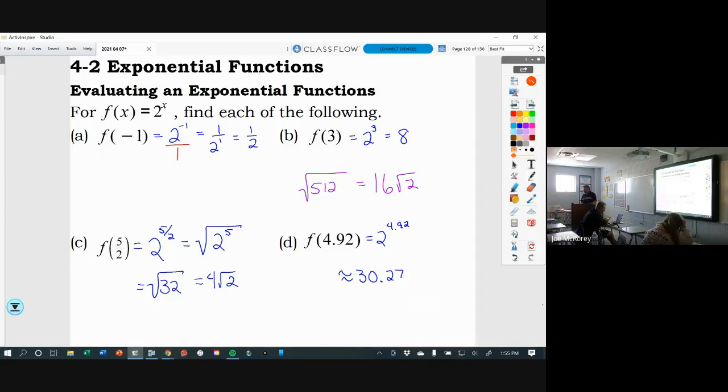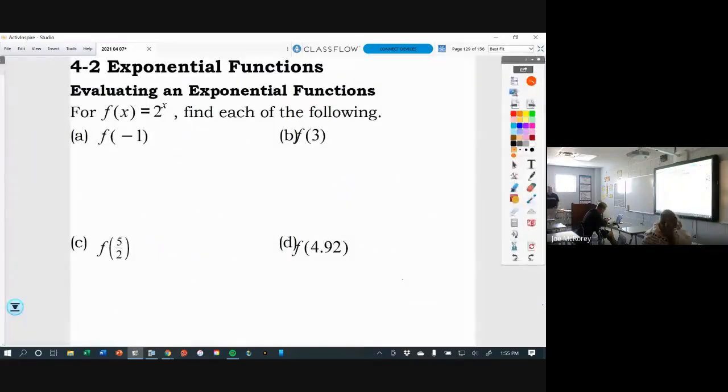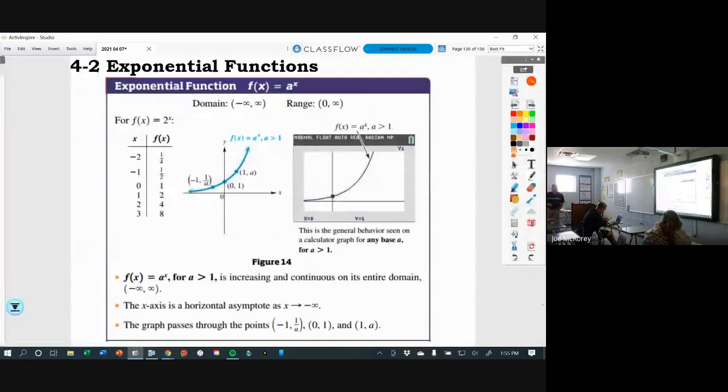Questions so far, guys? Okay. Couple more pages of notes. So I have an exponential function here, a to the x power. I'm going to let a be 2. What is the domain of all exponential functions? All real numbers, which is negative infinity to infinity. What is the range?